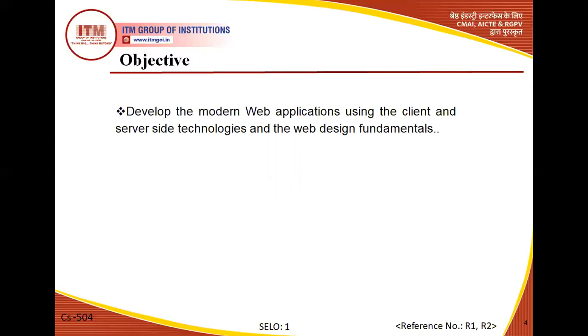There are so many things by which we connect to the internet. Previously we also discussed some topologies and some connection-oriented paths, which we already discussed in our previous semester, in the basics of networks.